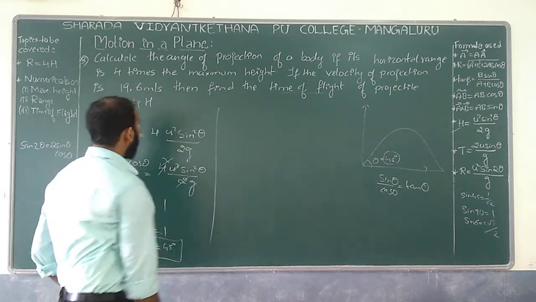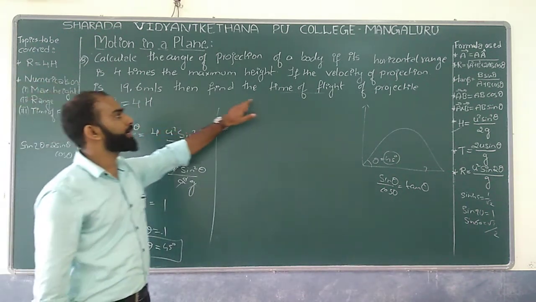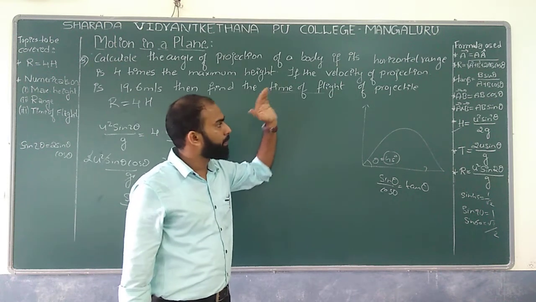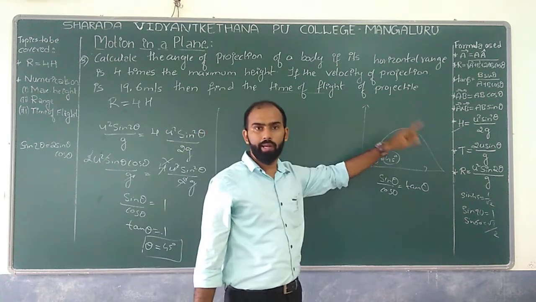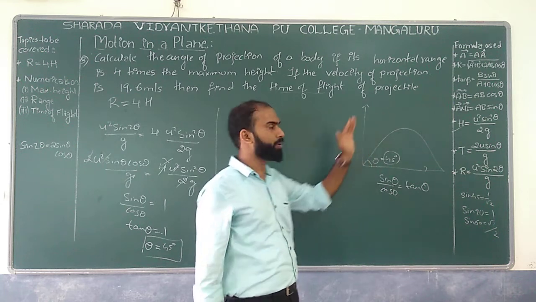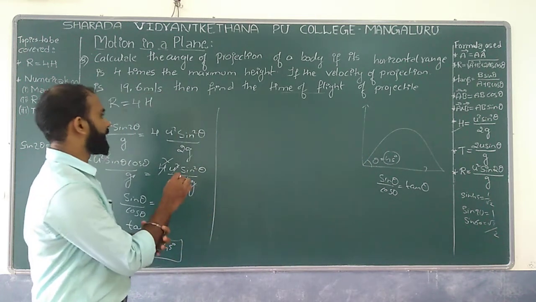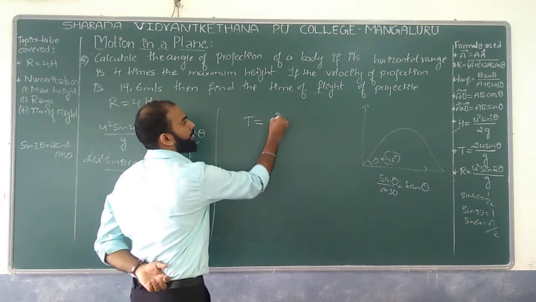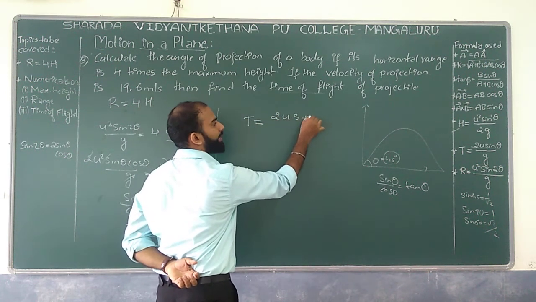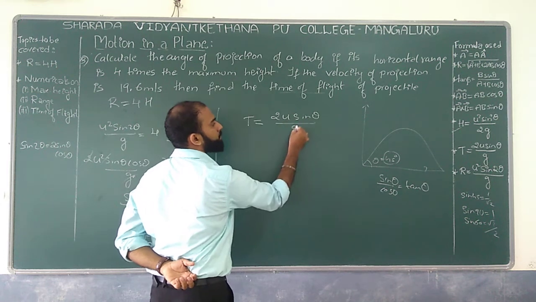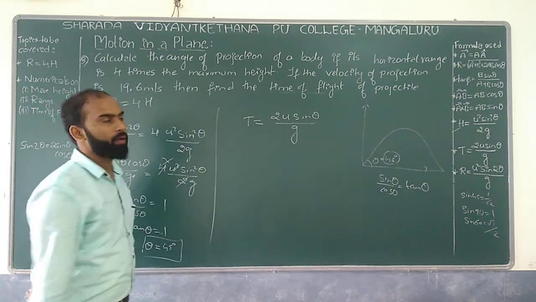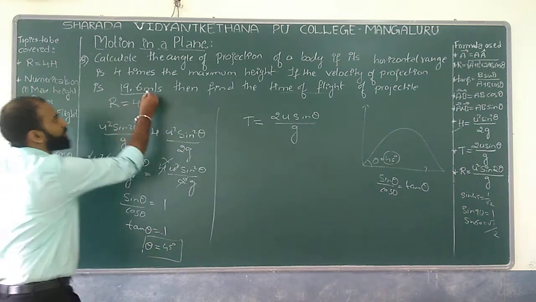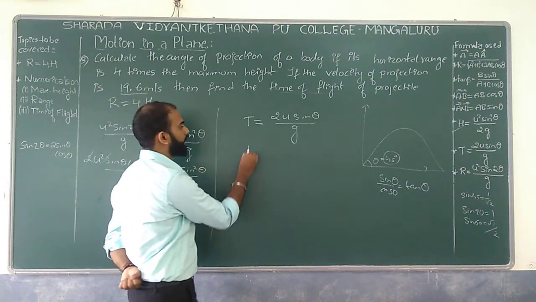Similarly, the job is to get the time of flight of the projectile, that is, the time taken by the particle to go from one end to the other along its trajectory. The time of flight formula is T equal to 2u sin theta divided by g. We know u, the initial velocity, is 19.6 meter per second.